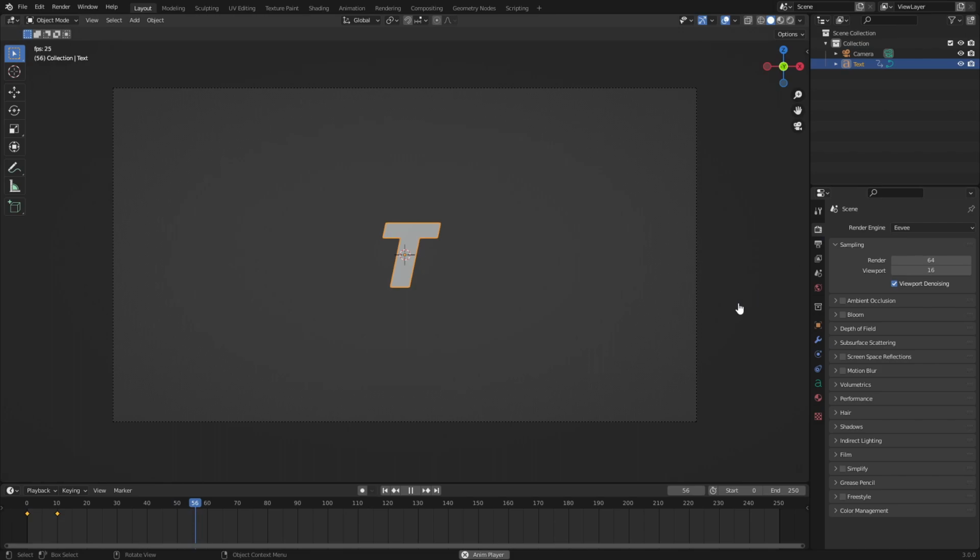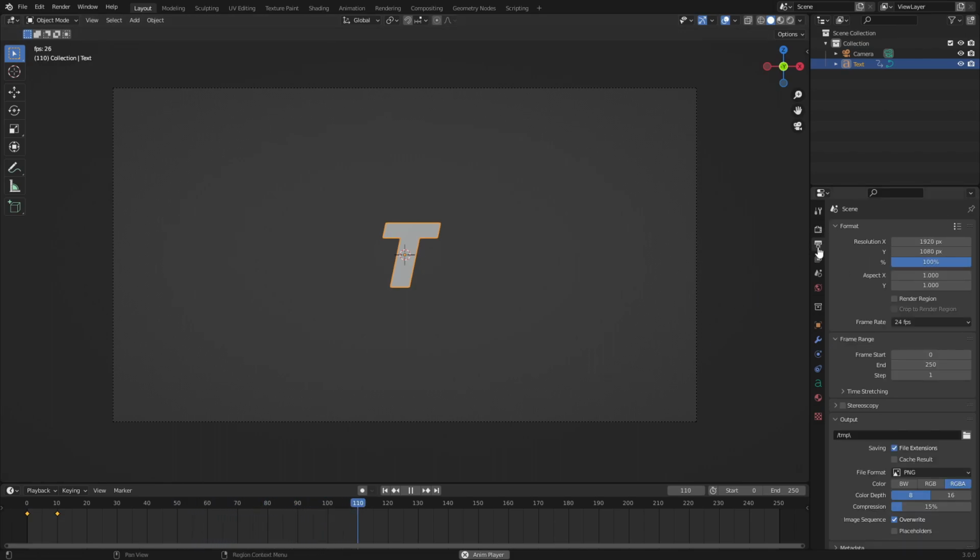I want to change something else though. I want to make this 60 frames per second. So in this little tab right here, I believe it's the scene tab, right? Pause. This is the output properties tab. Yeah, we'll go ahead and change the frame rate from 24 to 60 like that. Now if we play this again, you can see that it'll move up like that.